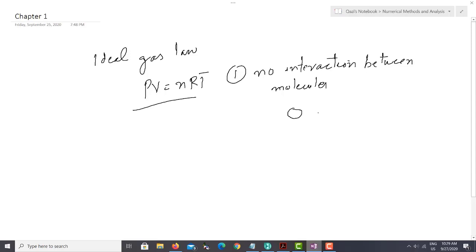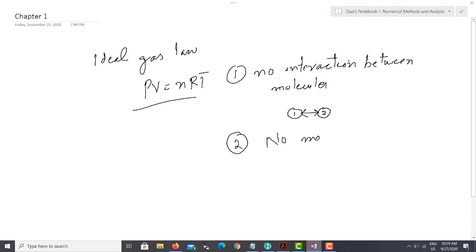For example, you have molecule 1 and molecule 2, and there is no interaction between them. In the ideal gas law, this is the first assumption. The second thing you are assuming is that there is no molecular volume.